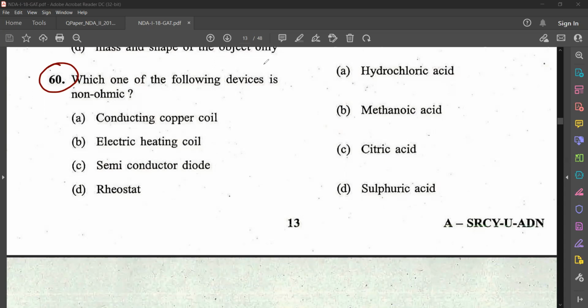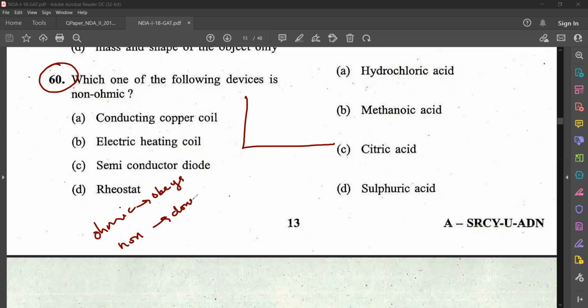Okay, so first of all, what is Ohm's law? Ohmic conductors and non-ohmic conductors. What is that? Ohmic conductors are devices that obey Ohm's law. Non-ohmic means that they do not obey Ohm's law. So here they are asking which one of the following devices is non-ohmic. That means it does not obey Ohm's law. So what is Ohm's law?